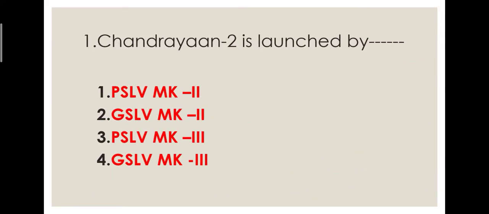So children, you have to tell Chandrayaan 2 is launched by. There are 4 names of the space launching vehicles: PSLV Mk2, GSLV Mk2, PSLV Mk3, GSLV Mk3. These are the names of the space launching vehicles with the help of which Chandrayaan 2 was launched in space.